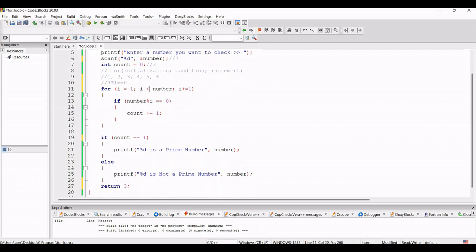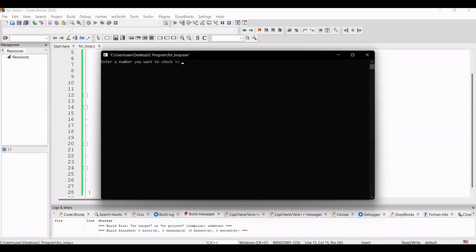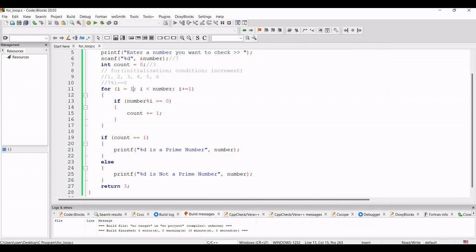If we give the equals to sign over there, this for loop will rotate one more time for this number value, because i is less than equals to number, and for that reason the count will be 2. And when I do not give the equals to sign here, the loop will rotate one less time, and for that reason the count will be incremented one time, so here the count will be 1. So I can compile and run this program, the program will run fine. So 7 is a prime number, and if we give 10, 10 is not a prime number.